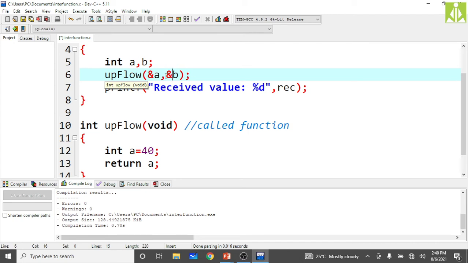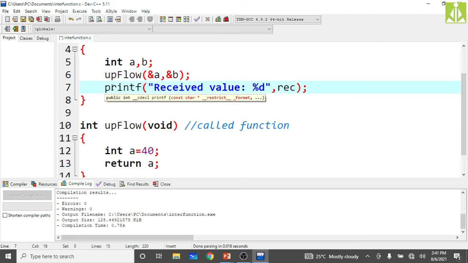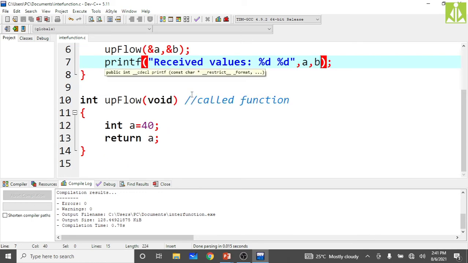More detail about references and addresses we will discuss in your fourth and fifth unit under the pointers concept. So ampersand a, ampersand b: ampersand a is the address of a, ampersand b is the address of the b variable. Now because we are receiving multiple values from the called function, you have to say received values, percent d, percent d, and over here print the values of a comma b only. Initially, as you can see, we have not initialized any values to a comma b. We are going to receive the values of a comma b from the called function.